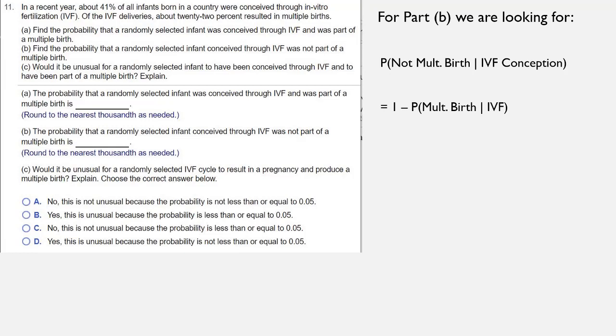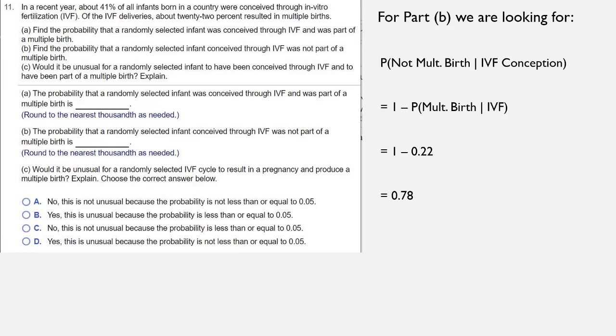It's 1 minus the probability that they were a multiple birth, given they were an IVF conception. That probability was actually given to us in the original problem. We were told that the probability that a child was a multiple birth, given that they were in vitro fertilization conception, was 0.22. So this is 1 minus 0.22, which is 0.78.